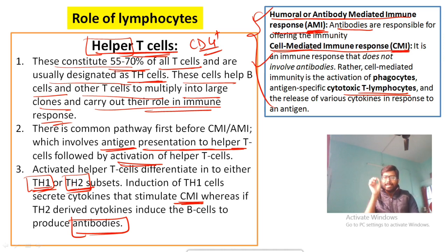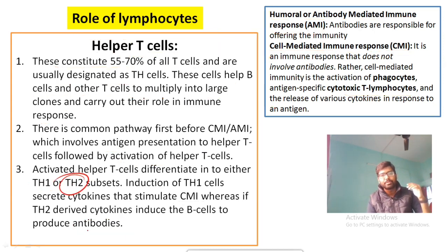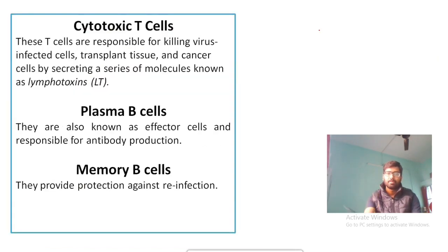उसके बाद helper T cell एक्टिवेट होगा, उसके बाद helper T cell का डिफरेंशिएशन होगा. दो टाइप है, Th1 है, Th2 है, ठीक है. If Th1 is generated, then your cell mediated immune response will be generated. If Th2 is produced, then your antibodies will be produced after that, and your antibody mediated immune responses will be generated. So these are the critical functions of your helper T cell.